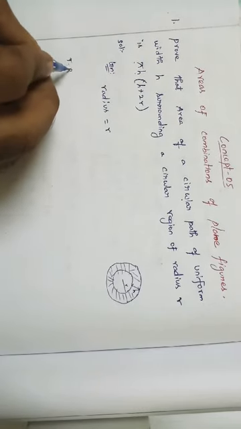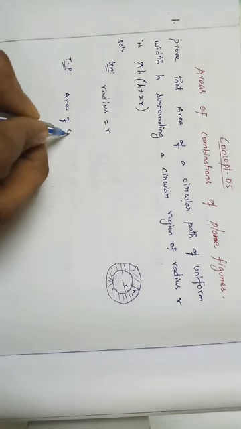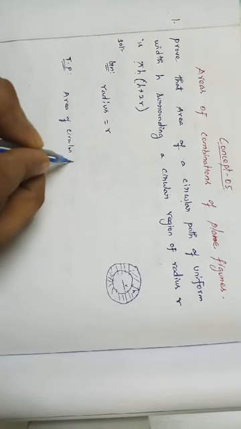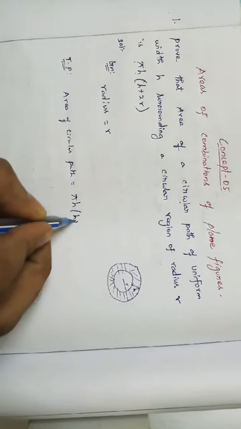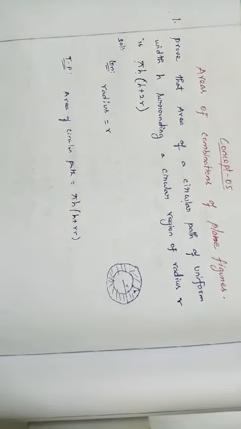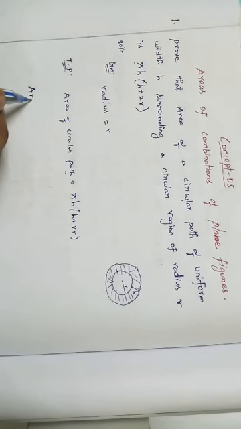So to prove the area of the circular path is equal to pi h into h plus 2r: area of path means area of a ring. What is the formula for the area of a ring?